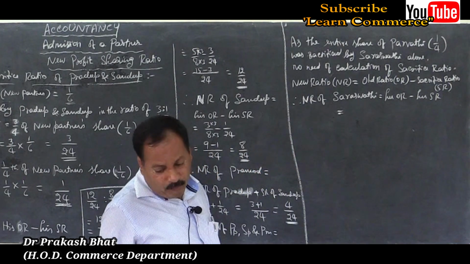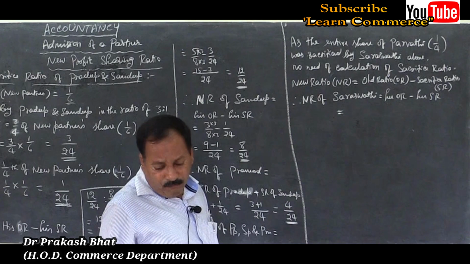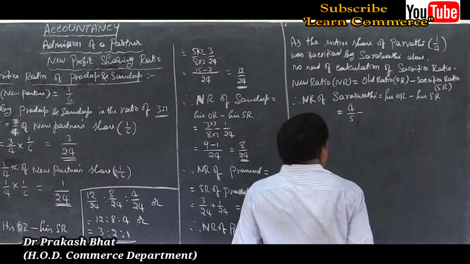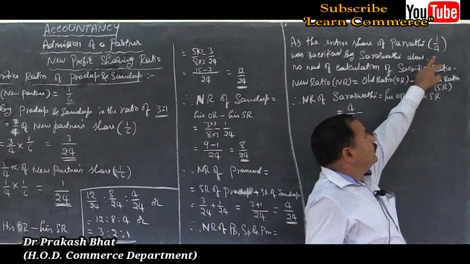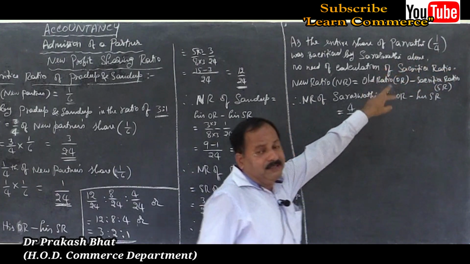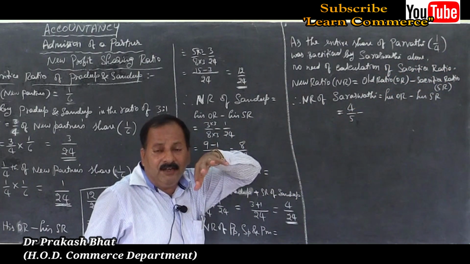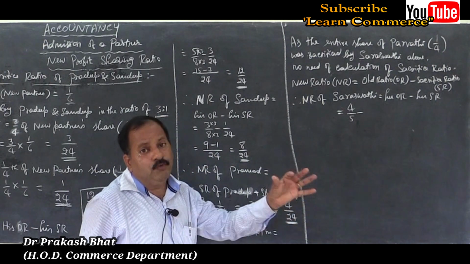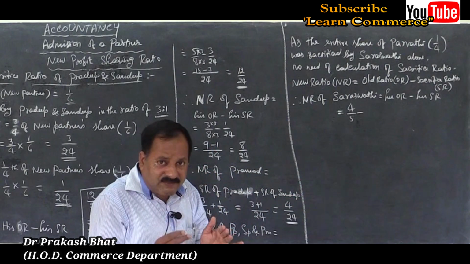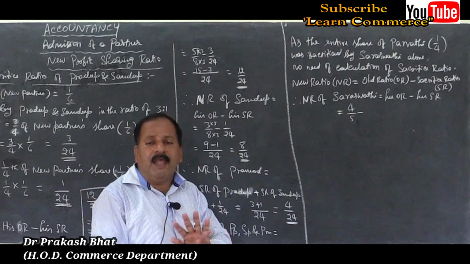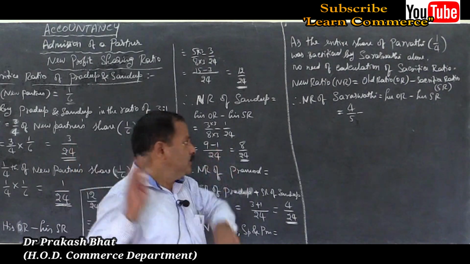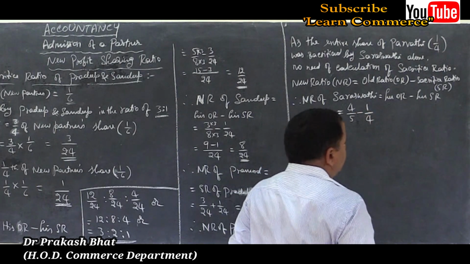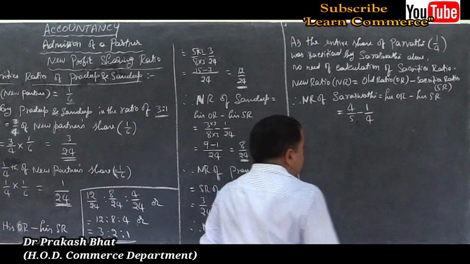Refer to the problem. 4:1 means 4/5 and 1/5. 4/5 minus her sacrifice ratio, that is 1/4. The share given to Parvati, the new partner, is entirely sacrificed by Saraswati. That means the sacrifice ratio of Saraswati is the new partner's share itself. The entire share was given by Saraswati and Lakshmi didn't give anything to the new partner. So 1/4 is the sacrifice made by Saraswati.